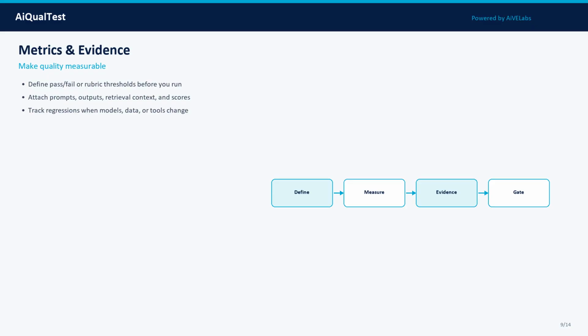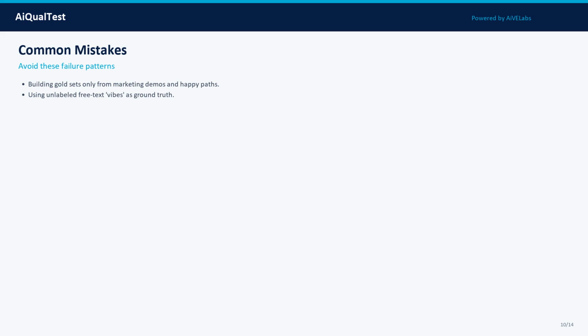Mistake 2: using unlabeled freetext vibes as ground truth. Mistake 3: mixing train and eval examples without isolation. Mistake 4: never retiring cases that no longer reflect production traffic. Teams that skip these create silent risk that surfaces in production or audits.